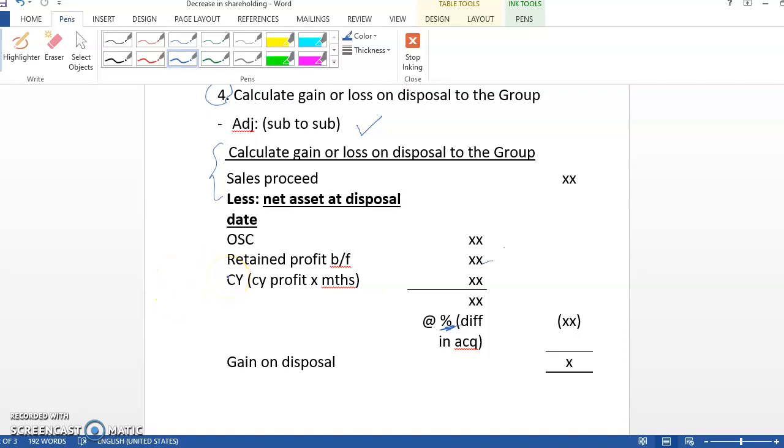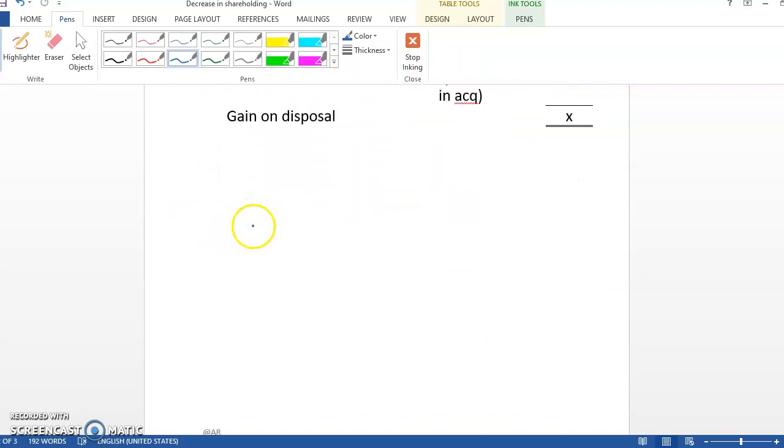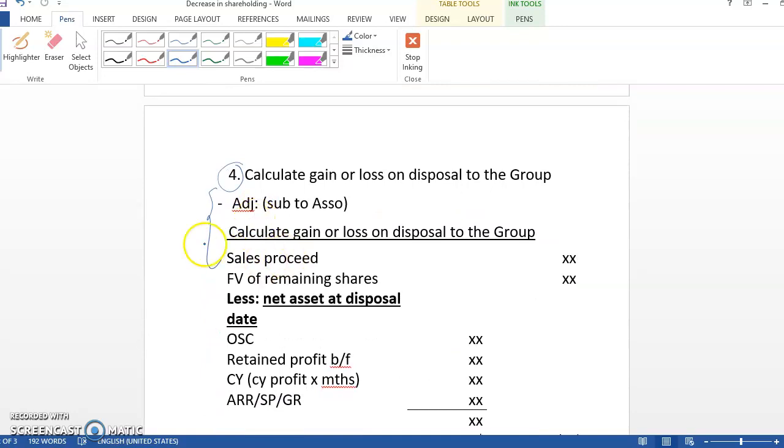If the status of the company changes from subsidiary to ASO, it is still step number 4, but you don't calculate this formula. You will use this formula because this is sub to ASO.